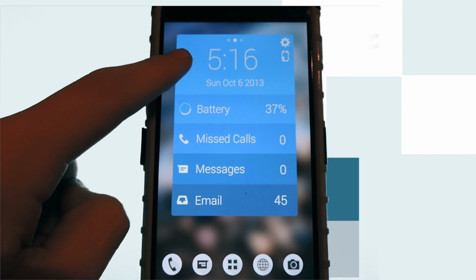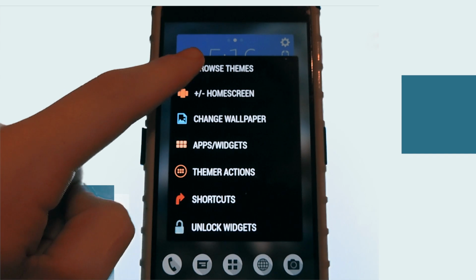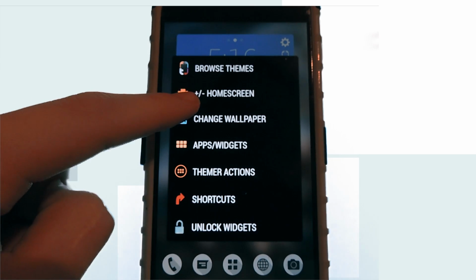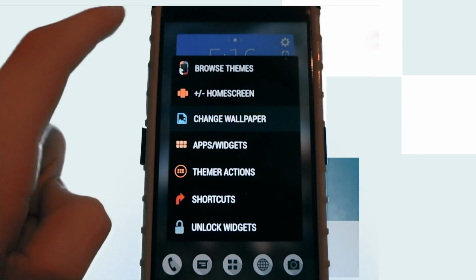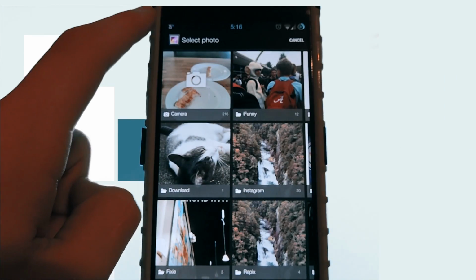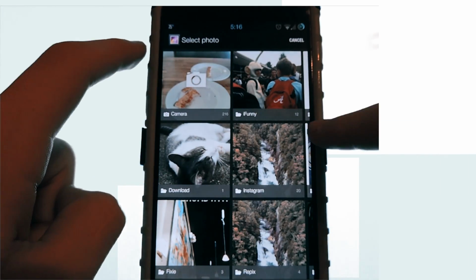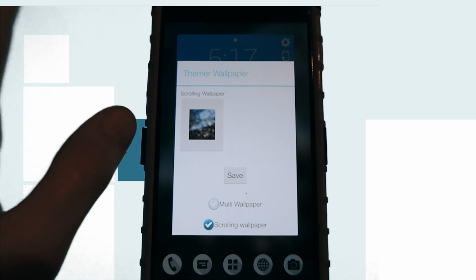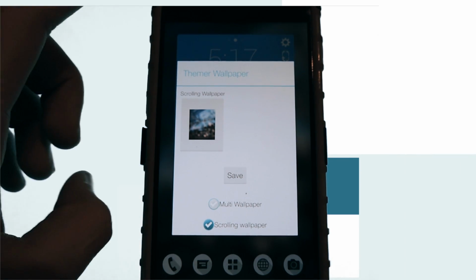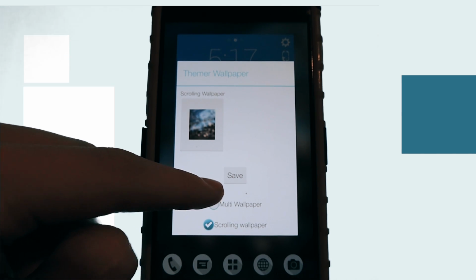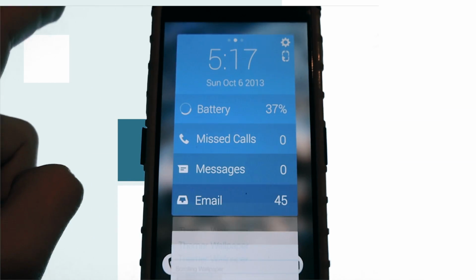All you have to do with Themer themes is really just press here, and then you have Browse Themes here, and you have a whole bunch of options. I've had some trouble with changing the wallpaper. If you go into Gallery, you can just choose some wallpapers, but it doesn't let you choose all the cool wallpapers that you have system-wise, which is kind of annoying in my opinion, but I can live with it. They have a multi-wallpaper option and a scrolling wallpaper option, which I'm using for this theme.